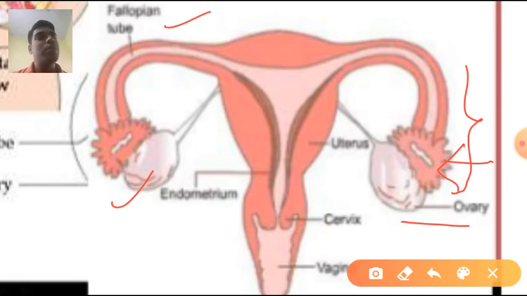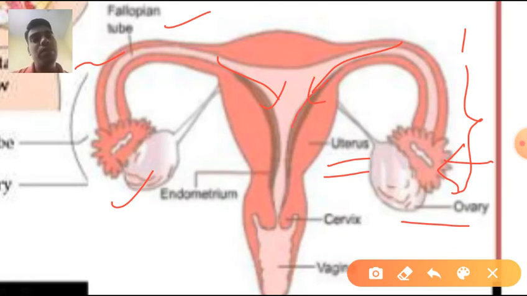So now the female reproductive system has two fallopian tubes, one here, another here, and these funnel-like tube-like structures meet with each other and form the uterus. In the diagram you can see that there is a dark brown layer inside the uterus.